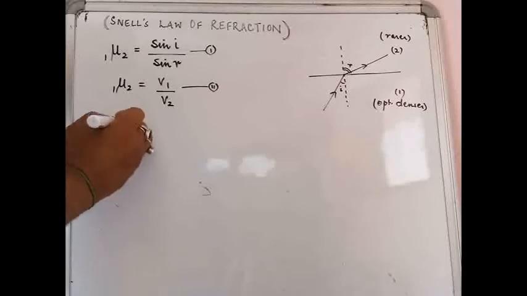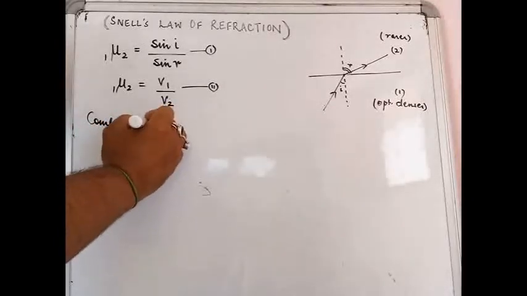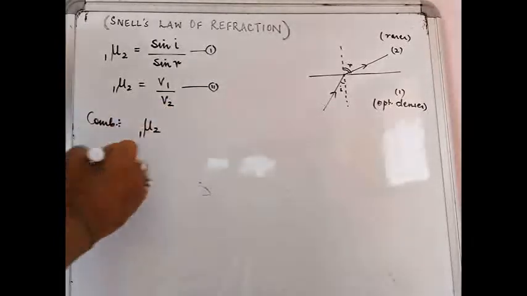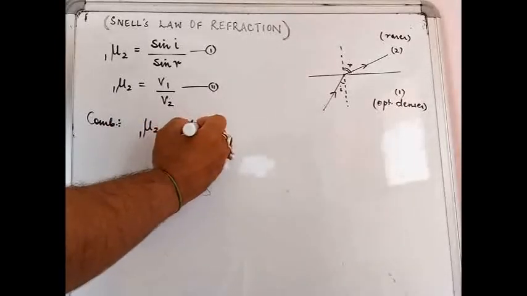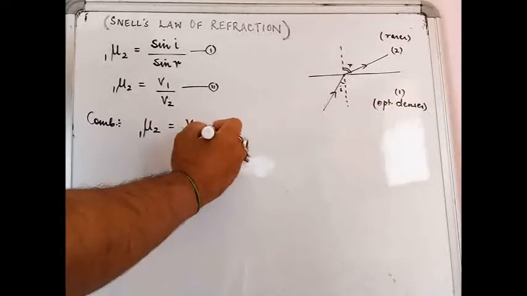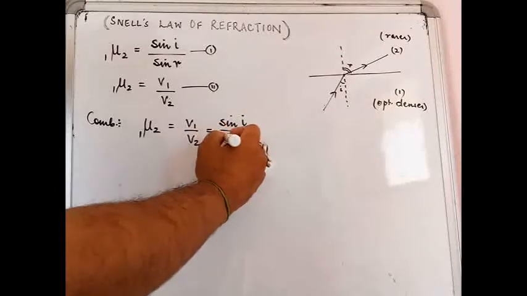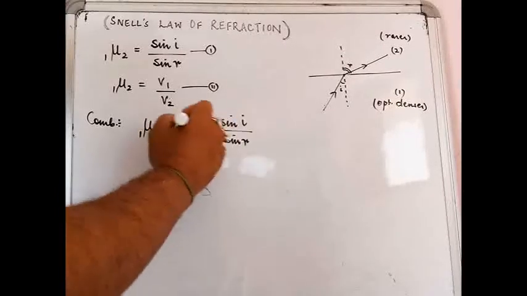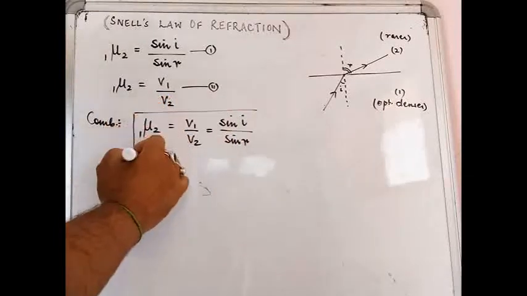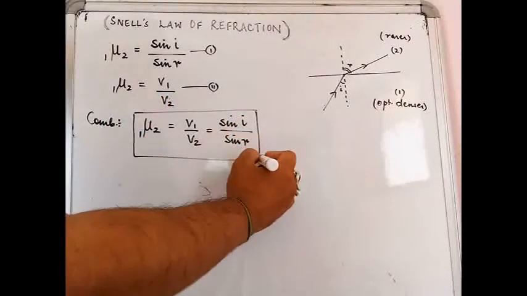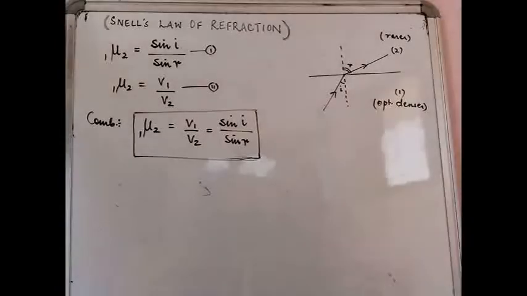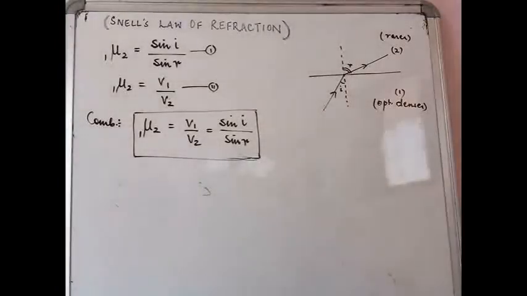So the refractive index of medium 2 with respect to medium 1 can be written as V1 upon V2, equal to sine I upon sine R. So this is the overall formula that you will have to memorize or remember, and obviously you have understood the formula also.